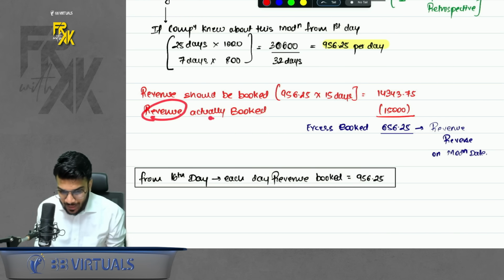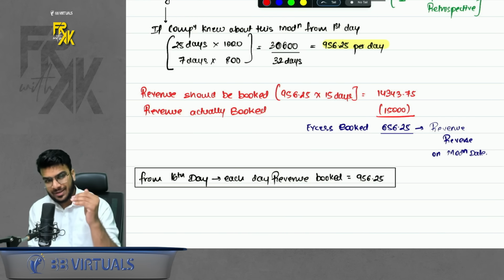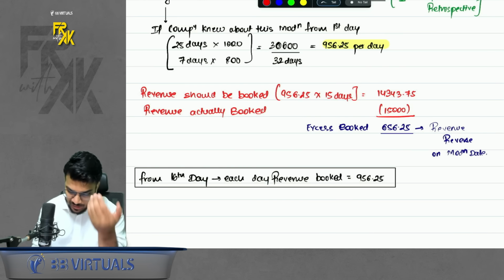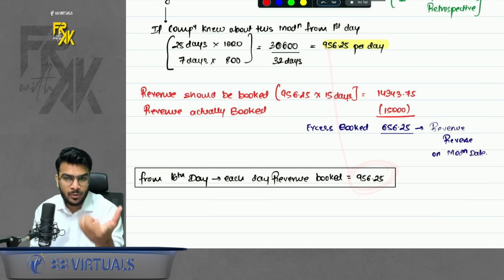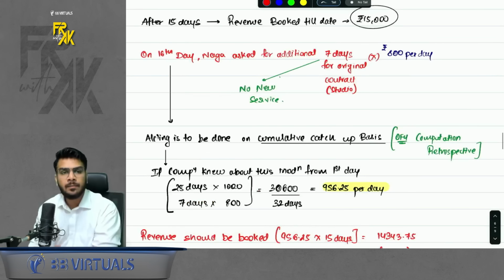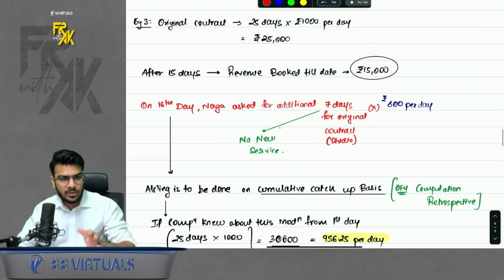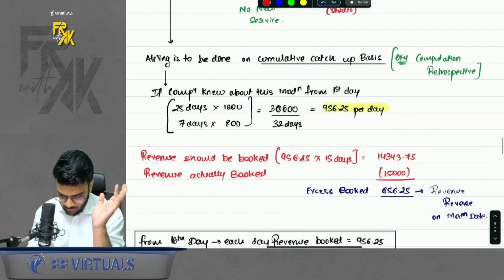But how much revenue did I actually book? I booked 15,000. So can I say I booked excess revenue? You will have to reverse that excess revenue. And from the 16th day onwards, you will book the revenue not as per 1000 rupees, but as per 956.25 rupees only. Of course, do remember I am focusing more on revision here. So if you want to practice these examples, I will upload the board notes on the Telegram. You can join and practice that as well.